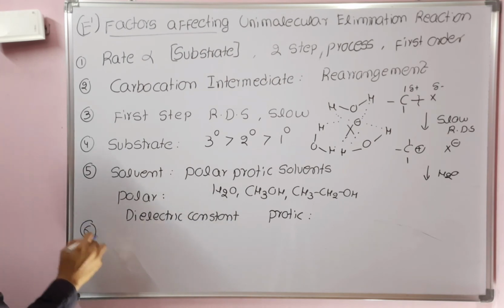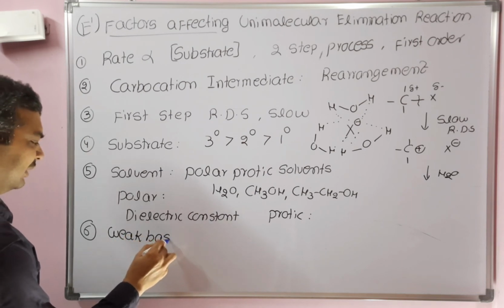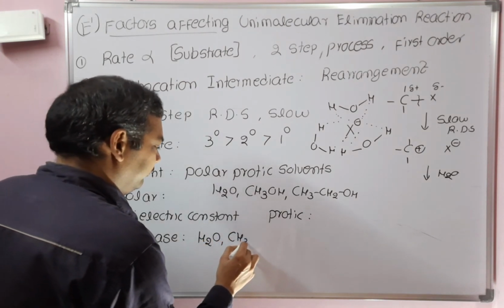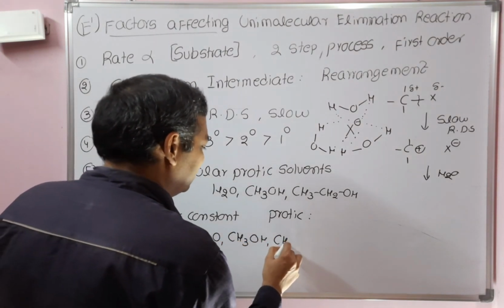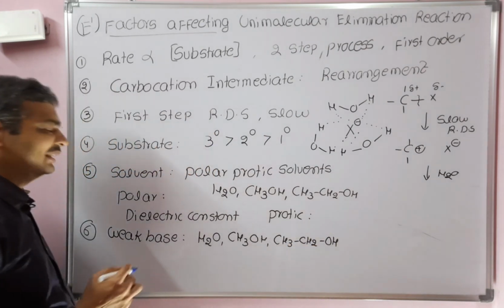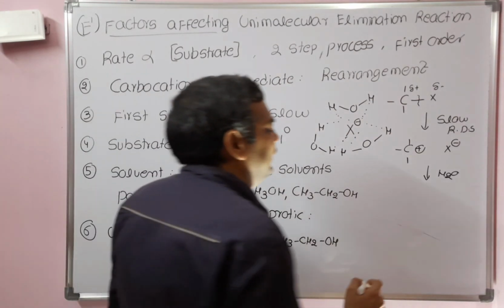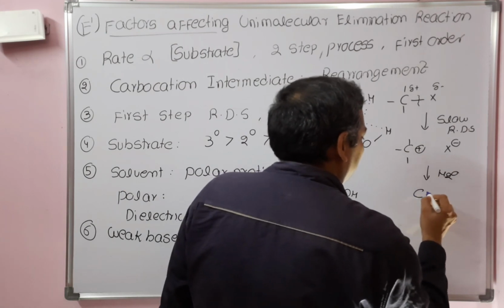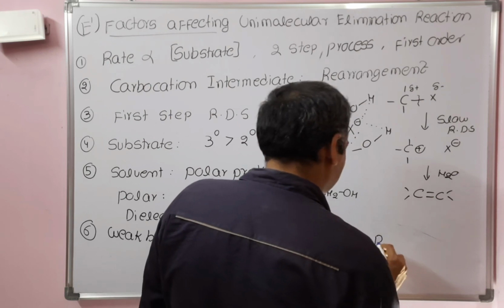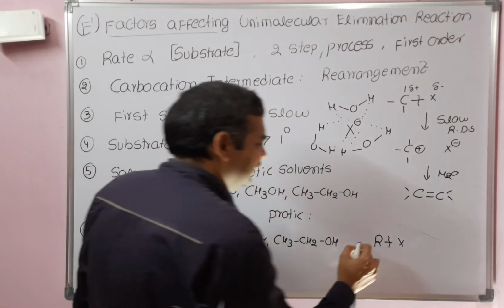Coming to the base, we always need to use a weak base. Generally the weak bases are water, methanol and ethanol. These are the weak bases and polar protic solvents. Why a weak base? Why is a strong base not used in this E1 reaction? Now see again what is happening in this reaction. We will get a C double bond C here. In the first step, the RX bond will cleave. That is what happens in the E1 reaction.